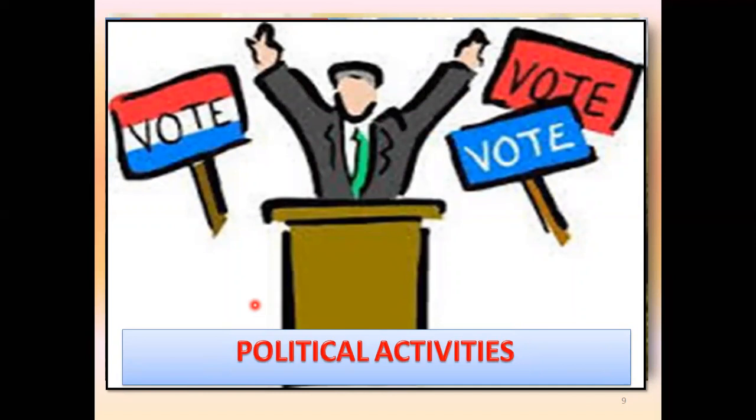Political activities, that is also a part of our environment. People used to go for voting to elect their representatives, that we have discussed in our previous chapter. What was the name of the chapter? On equality. So videos on equality are also available in the channel. Those who have missed that chapter, you can go through. There are 7 videos completing the chapter. So let's come back to our position.